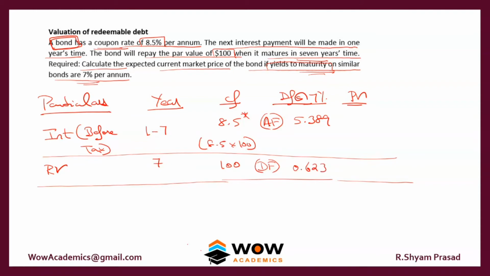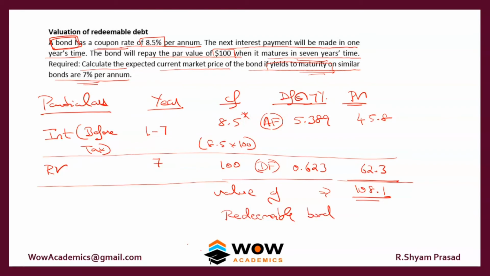So we'll multiply the numbers. This number comes to 45.8 and this number comes to 62.3. Add both, and that comes to 108.1. So this is the value of the redeemable bond. The value is 108.1.